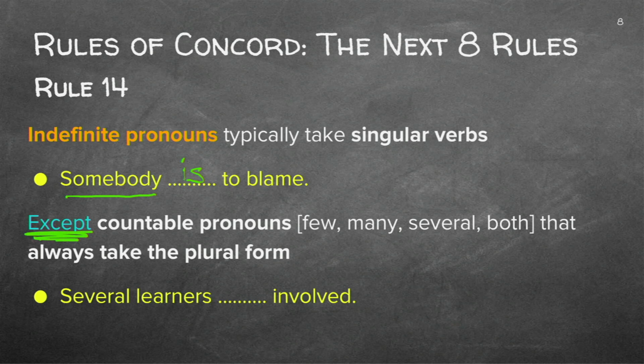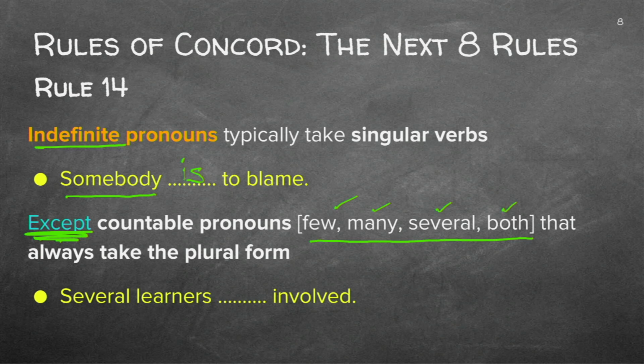Except, note the exception, if you've got countable pronouns, like for instance, few, many, several, both. Can you see that they are indefinite? If I say few, it's not definite. Many, not definite. Several, not definite. Both, not really definite.